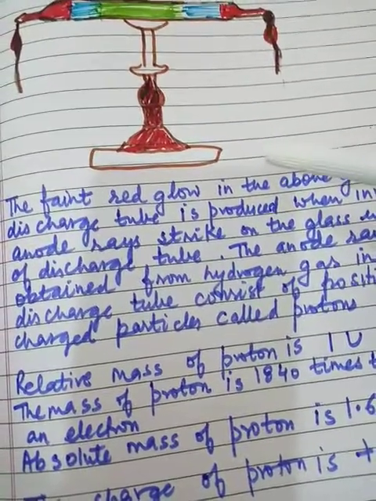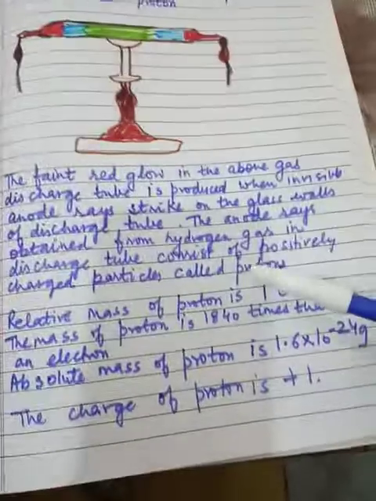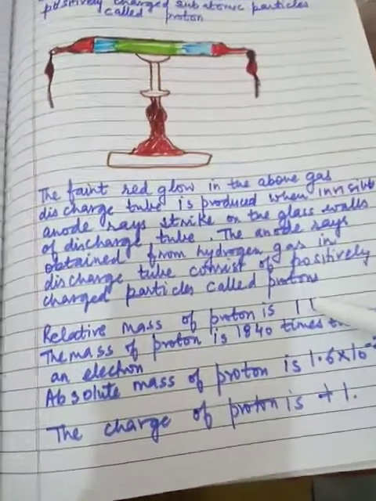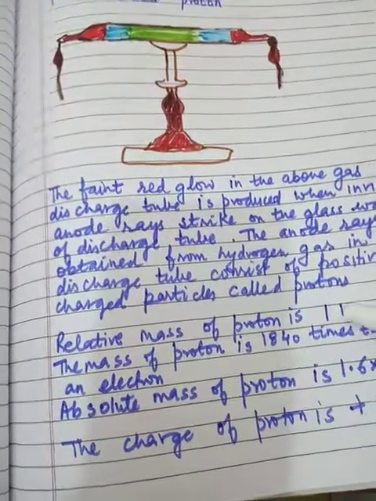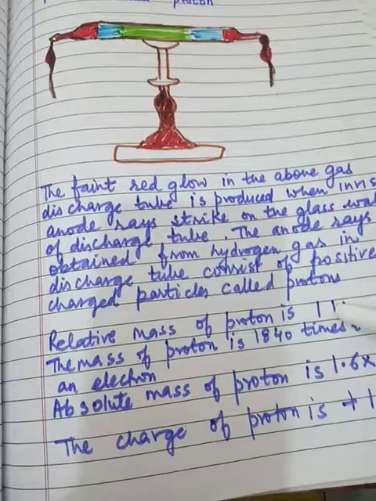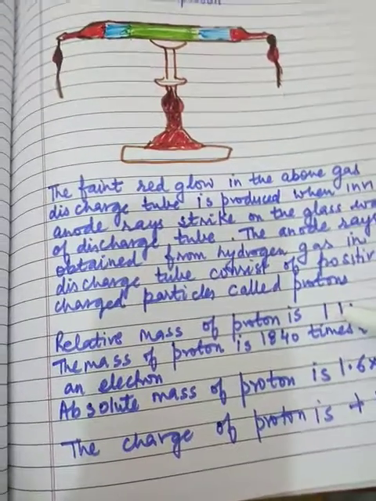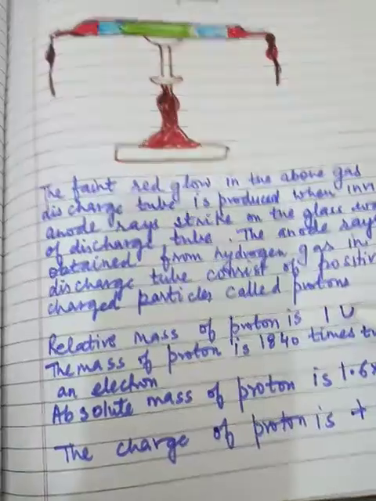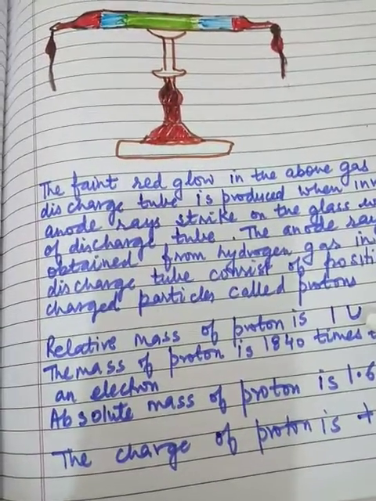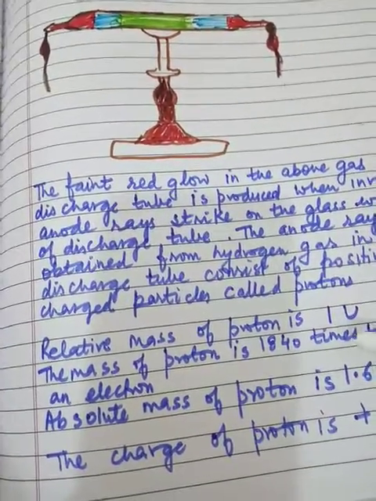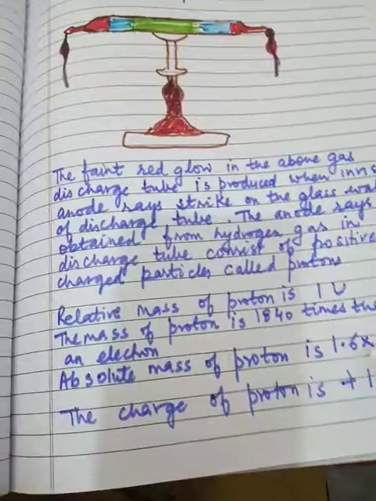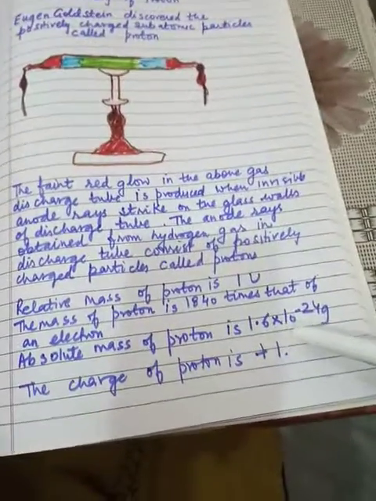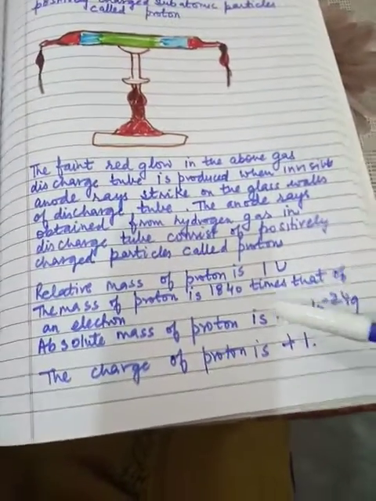Therefore, the relative mass of a proton is 1 u. If, however, we compare the mass of a proton with that of an electron, then the mass of a proton is 1840 times that of an electron. It means that the absolute mass of a proton is 1.6 into 10 raised to power minus 24 gram.